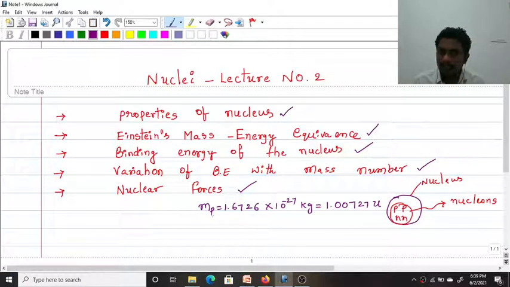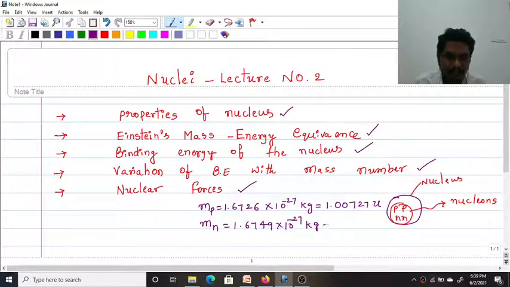AMU is atomic mass unit, simply written as u. And the mass of a neutron is 1.6749 × 10^-27 kg. Nearly they have the same mass, and in atomic mass unit, the mass of a neutron is 1.008665 u.